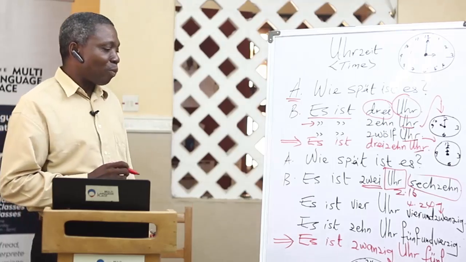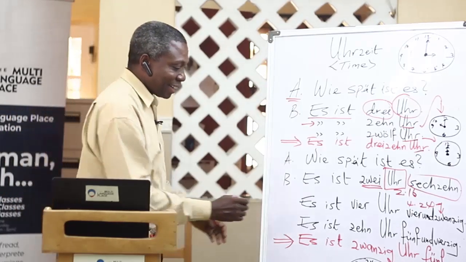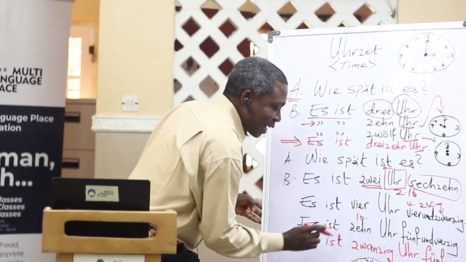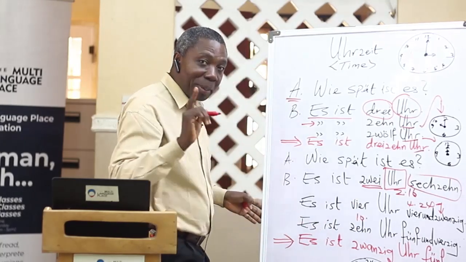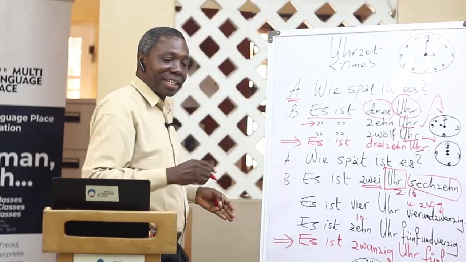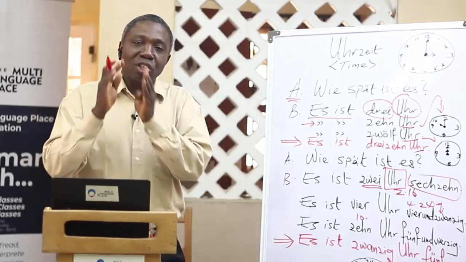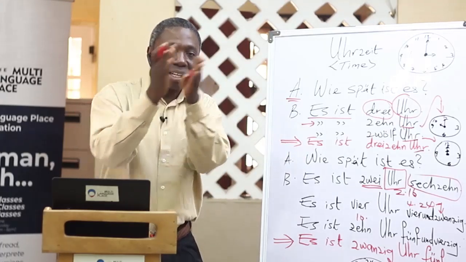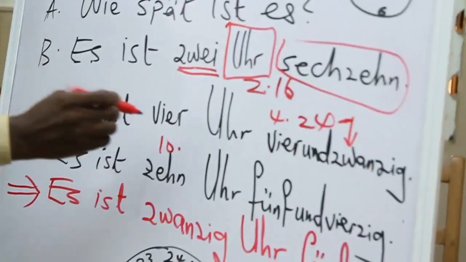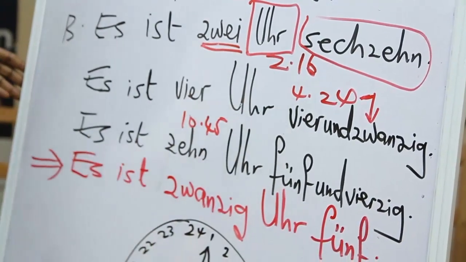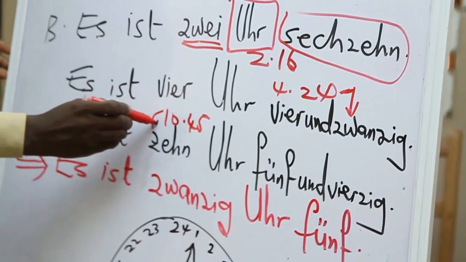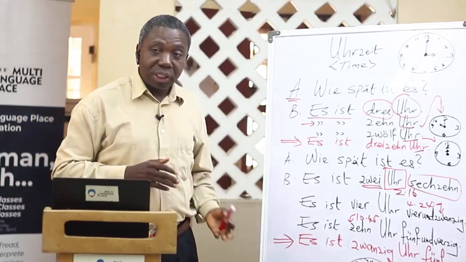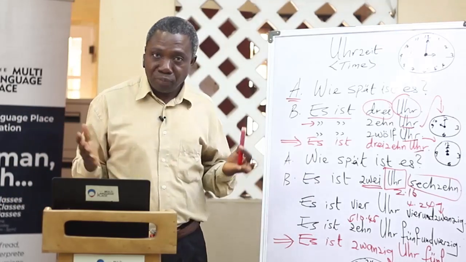And then we come to the next one. Es ist 10 Uhr 45. Remember 10 Uhr. You remember that number, 45? And you remember that in German counting, you say the last digit first: 5 and 40. So it is 10 Uhr 45. It is 10:45.